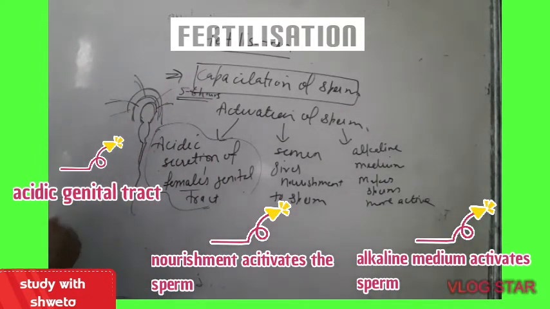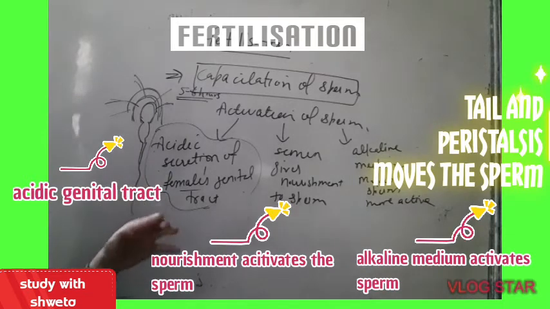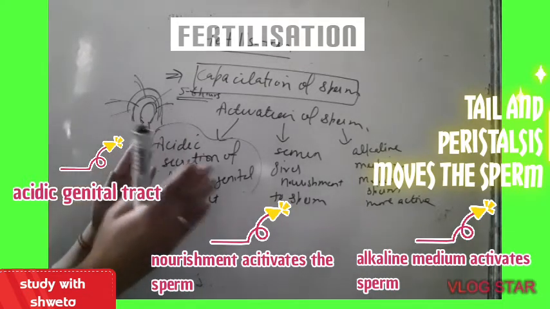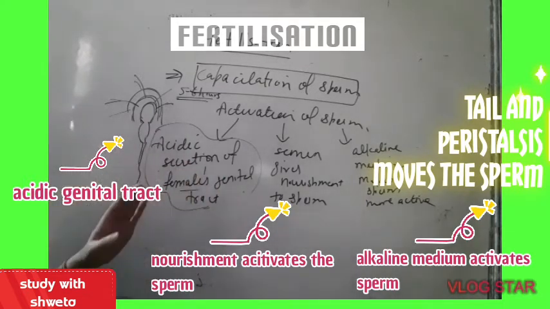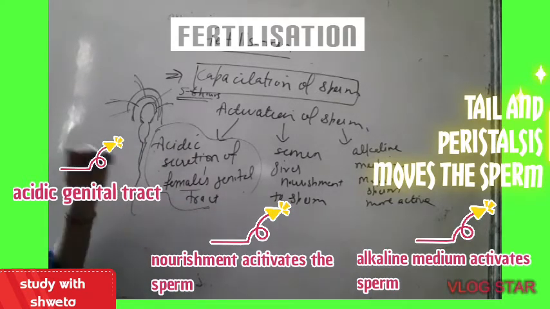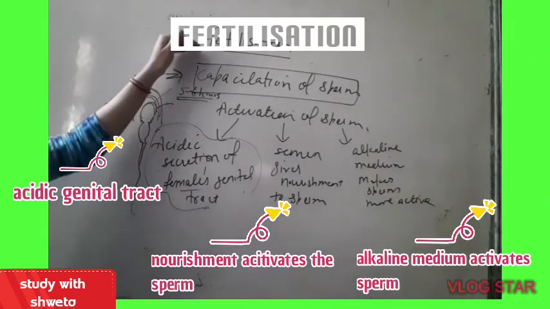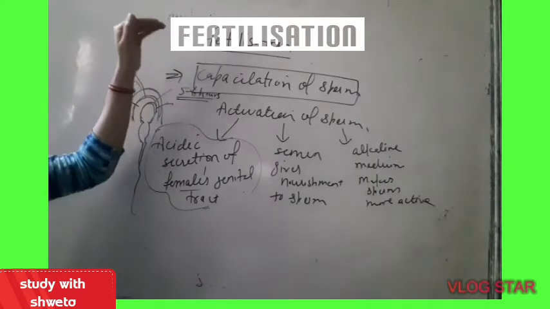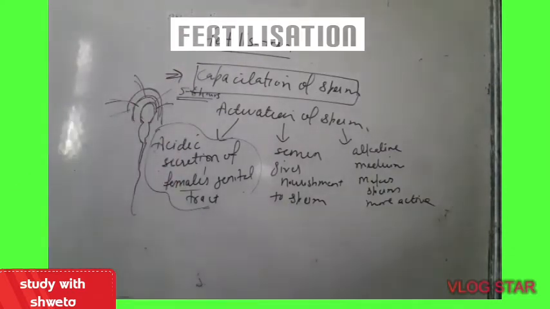How do they travel to the fallopian tube? One is they have a tail. Second, the uterus undergoes rhythmic contraction and relaxation and pushes the sperm upward towards the fallopian tube. The fallopian tube also shows some peristaltic movement, and thus with the help of the movement of the fallopian tube, uterus and the tail, sperm travels to the fallopian tube. Then inside the fallopian tube, fertilization actually begins. Let us study what actually happens during fertilization.